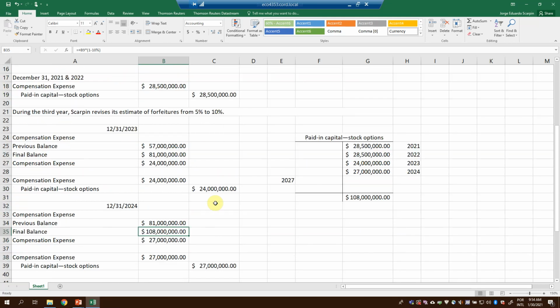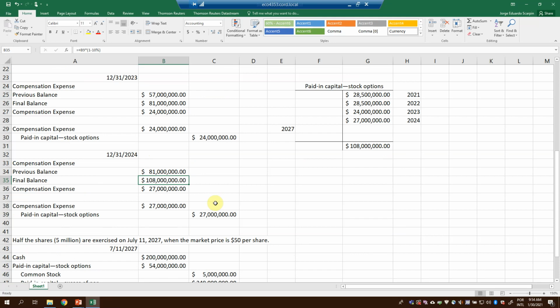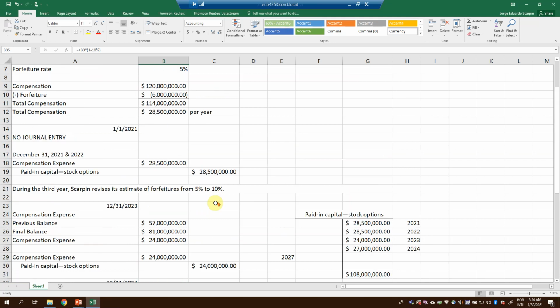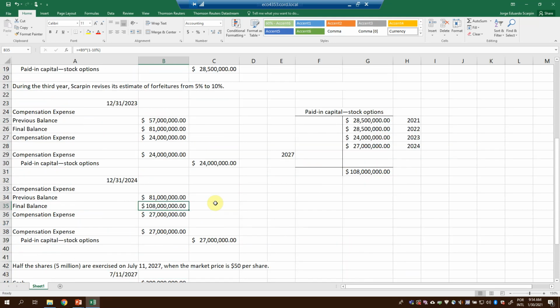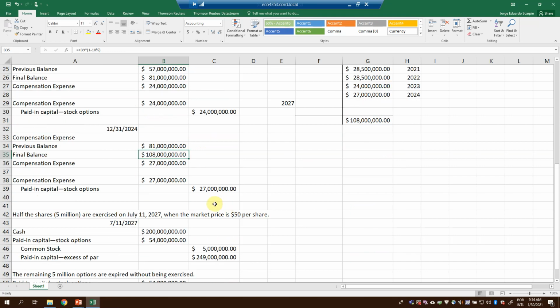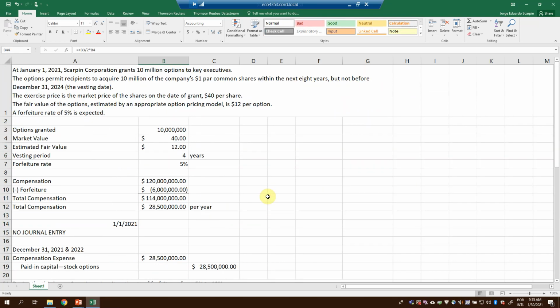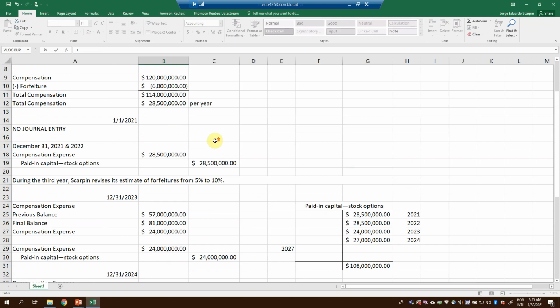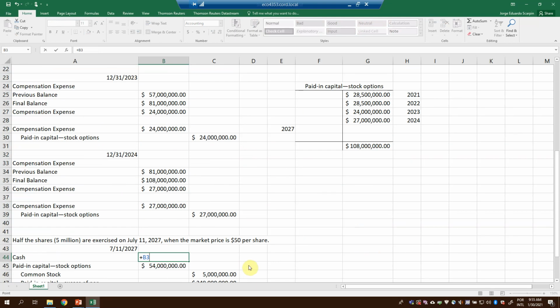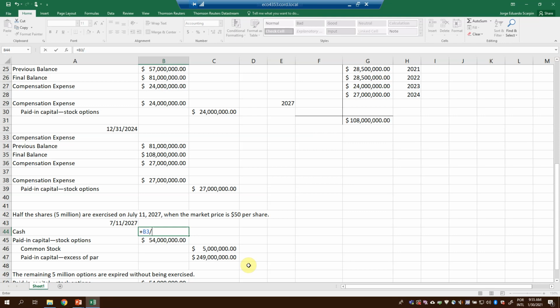Okay, now, starting on January 1st, 2025 until December 31st, 2028, the executives can exercise these options. So here, half of the shares are exercised on July 11th, 2027, when the market price is 50 per share. So what do we do here? We have 10 million options. Half of them were exercised, divided by 2, so 5.